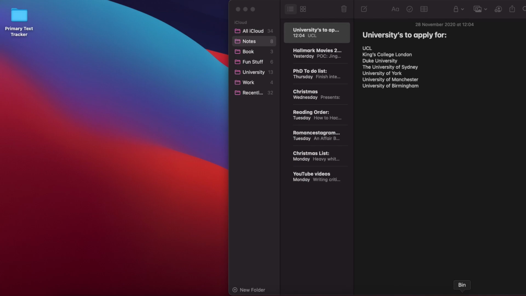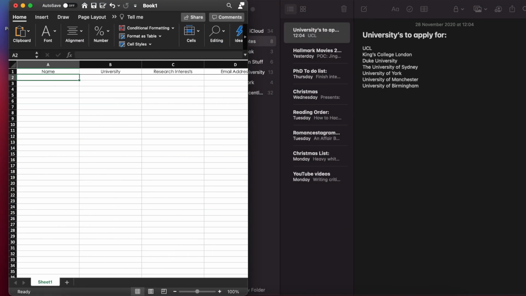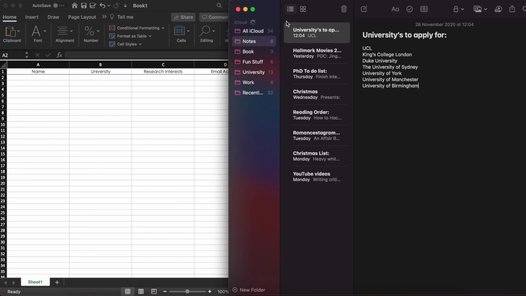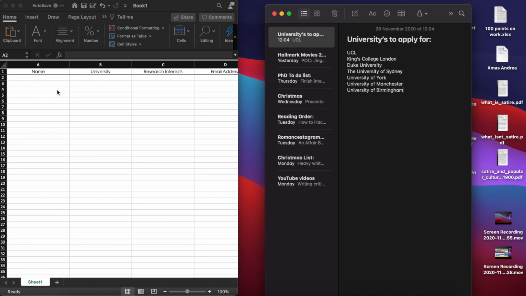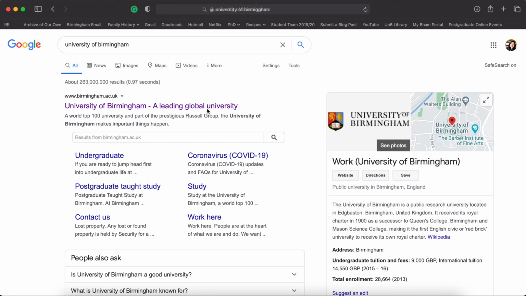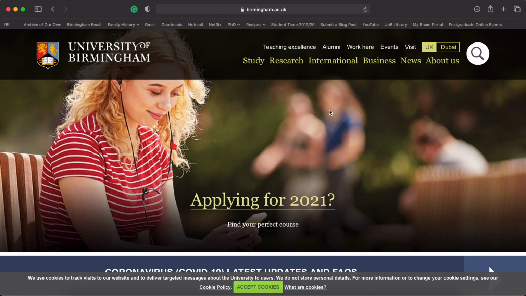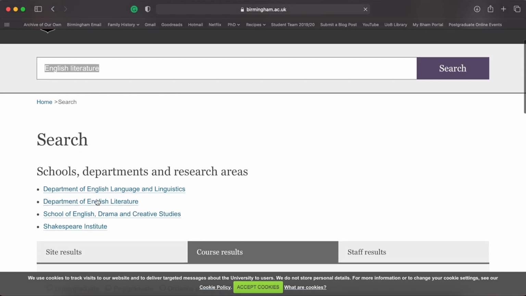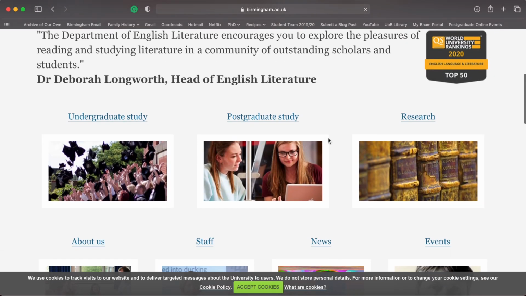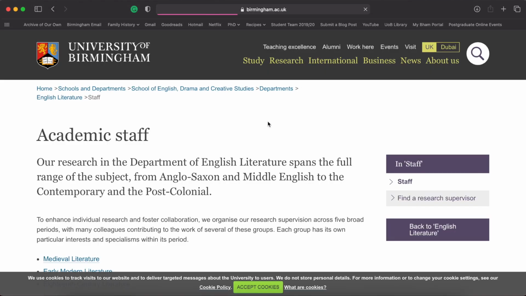And then I created a very exciting Excel document. Now, obviously I did this 2 years ago. I don't have my original document anymore. So you're going to have to make do with my quickly created one for this purpose. So all I would do, now that I've got the universities I'm interested in, is I would go to those university websites. And basically what you want to do is go to the department that you're interested in studying at. Probably the easiest way to do that is just type in the name of the course you're looking at. So in this case, English literature. We want to go for the Department of English Literature. And then what you want to do is go to their staff page.